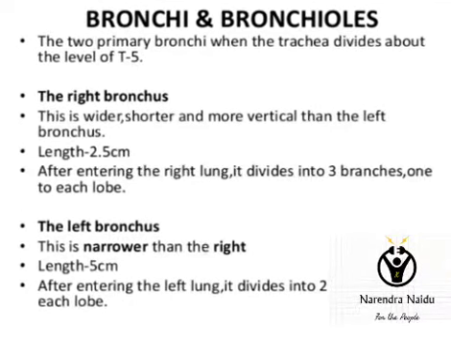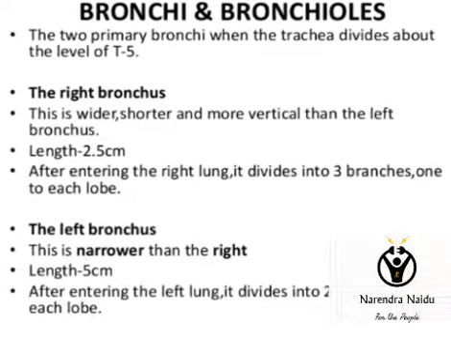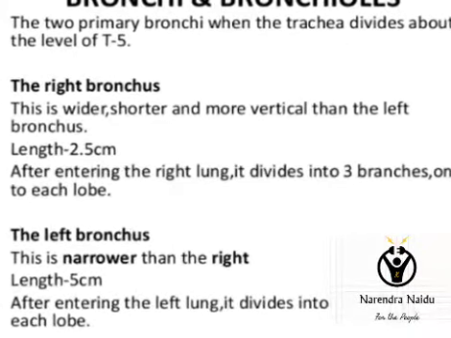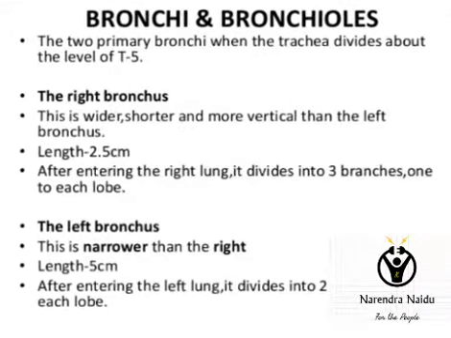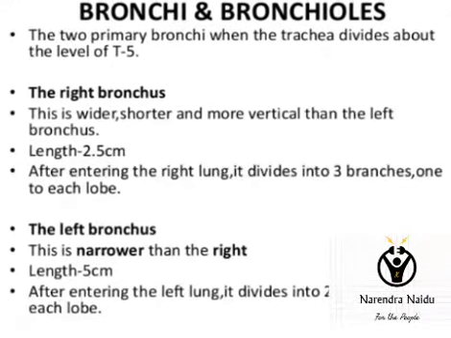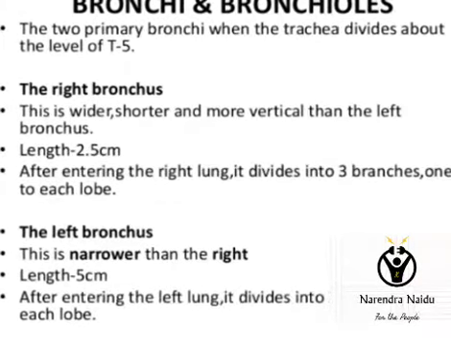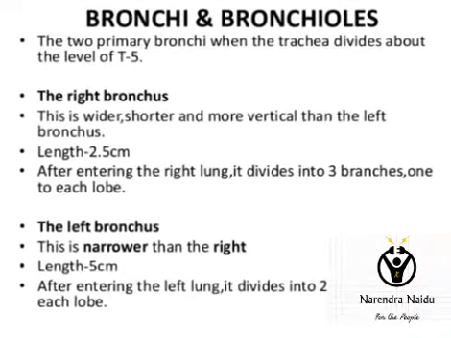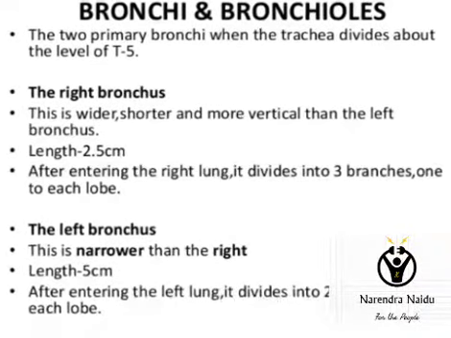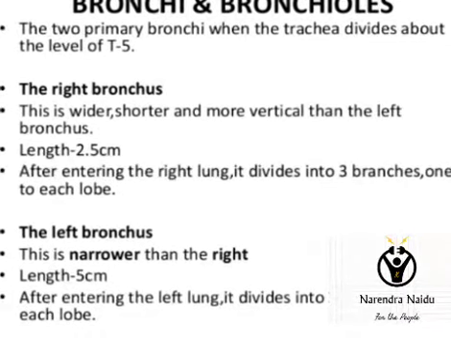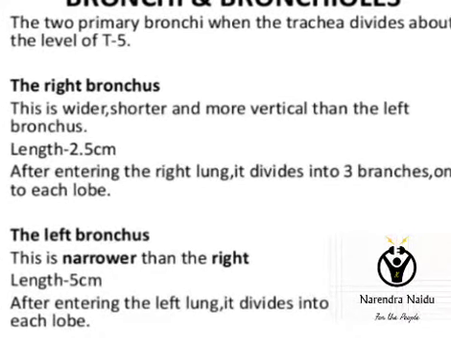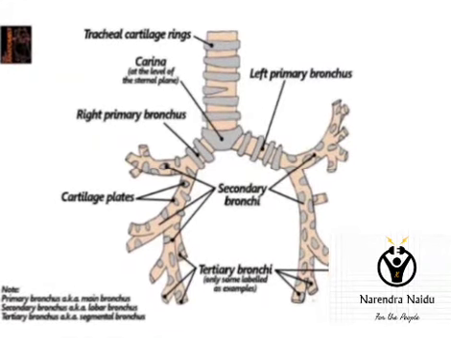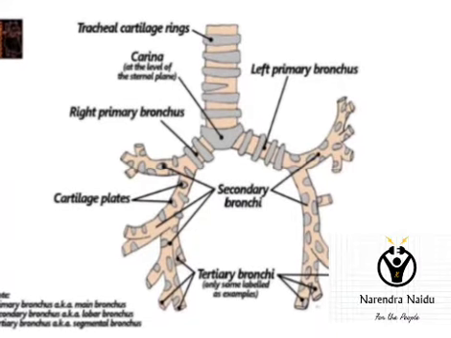Bronchi and bronchioles. When the trachea divides at the level of the fifth thoracic vertebra, two primary bronchi are formed, and they are divided into a right bronchus and a left bronchus. The right bronchus is wider, shorter, 2.5 centimeters in length, and it divides into three branches. The left bronchus is much narrower than the right. It is 5 centimeters in length and it divides into two branches. So you can see in the figure the right primary bronchus and left primary bronchus and how they are divided.